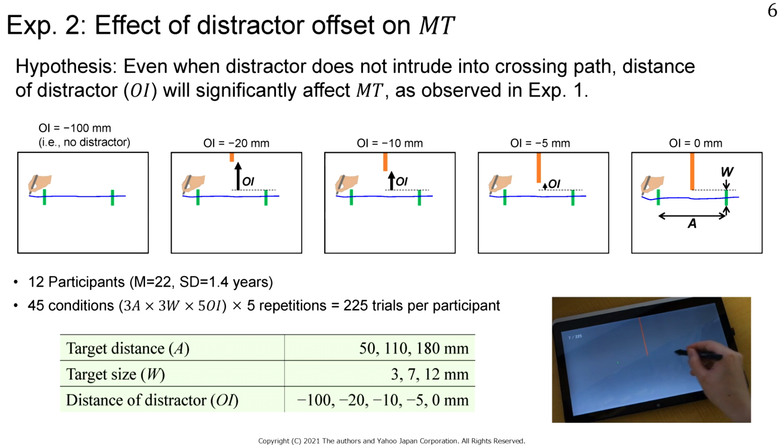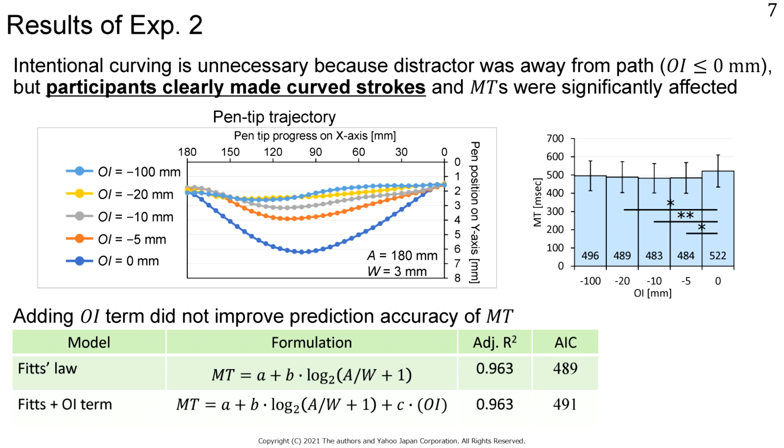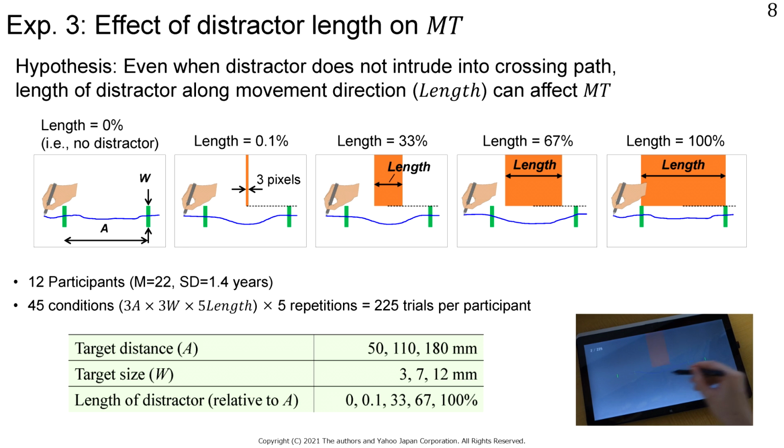We hypothesize that even when a distractor doesn't intrude into the crossing path, the OI will significantly affect the movement time. The results showed that the participants clearly made curved strokes to avoid the distractor, although the distractor was away from the crossing path. The effect of OI on the movement time was significant, but the difference was not large, at most 39 milliseconds. Therefore, adding the OI term didn't improve the prediction accuracy relative to the baseline, the Fitts' law model. We also investigated the effect of the distractor length on movement time.